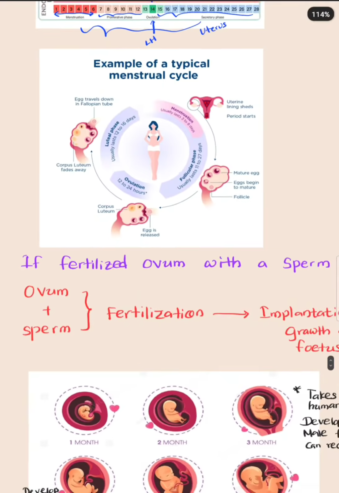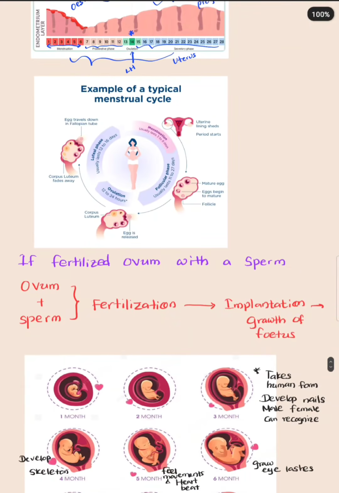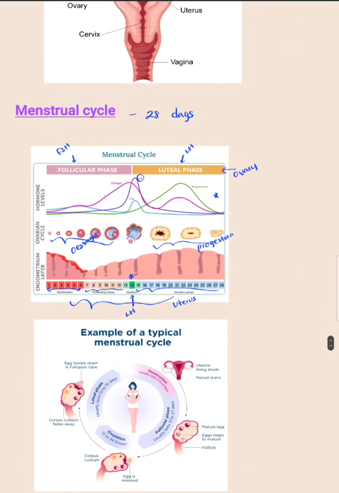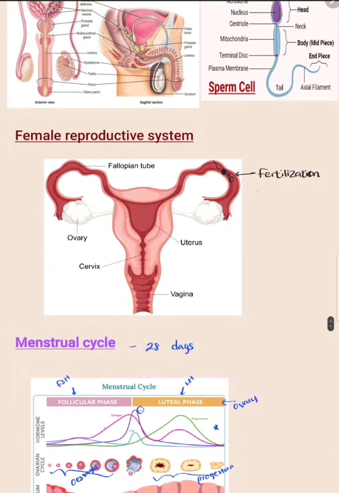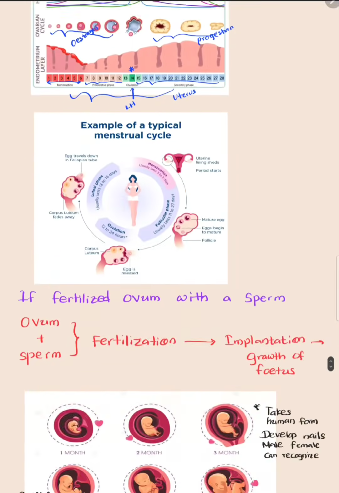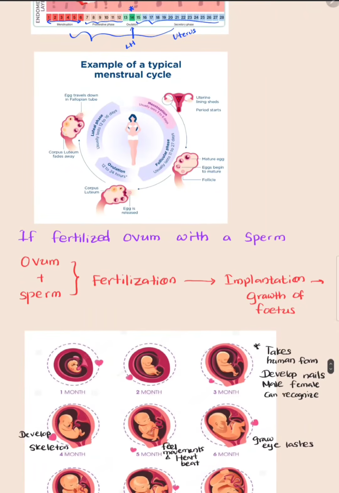If the ovum is fertilized with the sperm, as I mentioned in this figure, if the fertilization occurs in the fallopian tube, it produces a zygote. That is a single cell. It consists of 46 chromosomes. Ovum consists of 23 chromosomes. Sperm consists of 23 chromosomes.